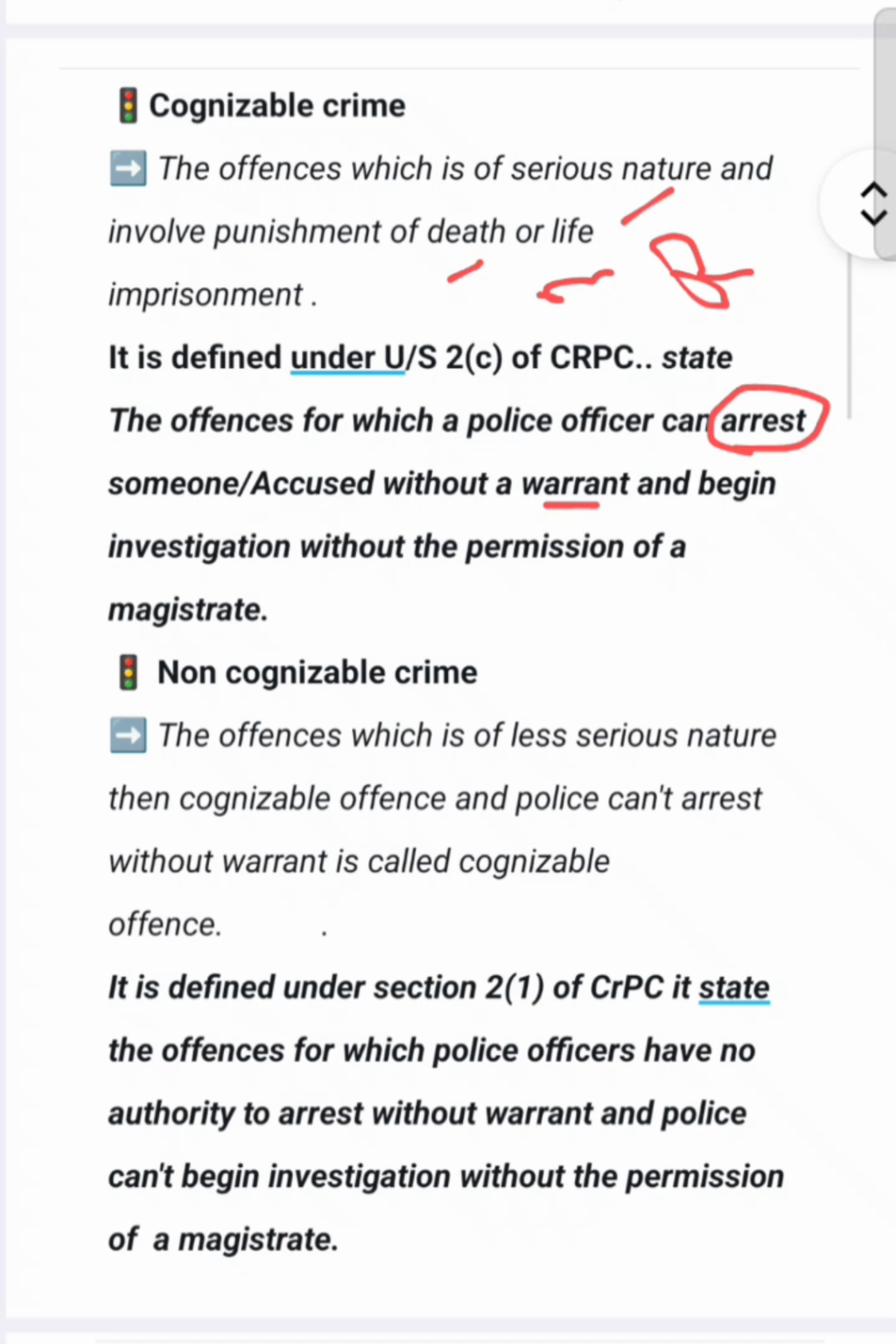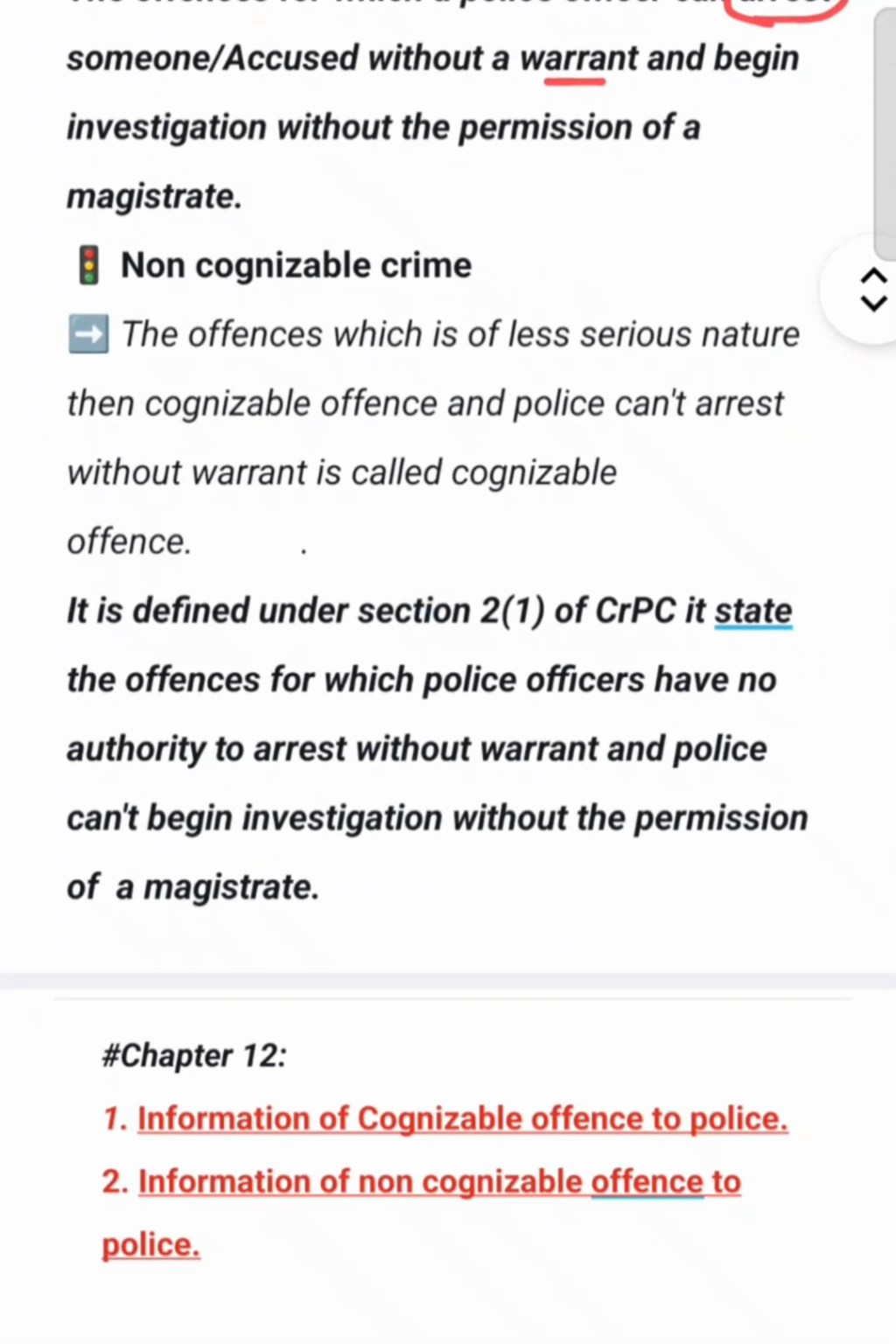The police arrest without warrant and begin investigation without the permission of a magistrate. The police don't need the permission of a magistrate to investigate. The police start the investigation without the permission of a magistrate.